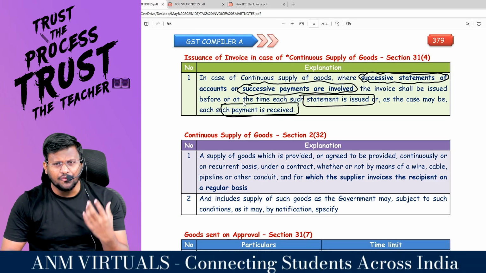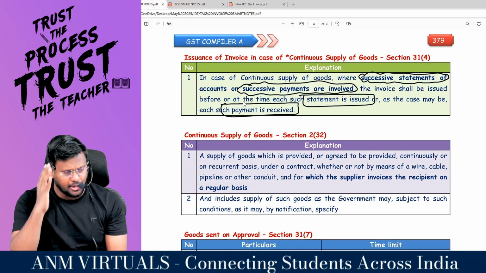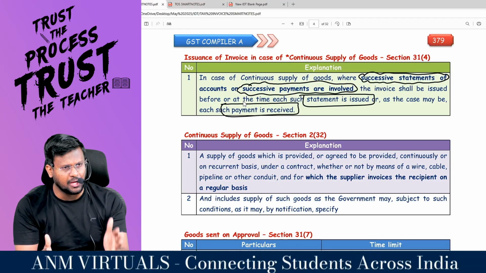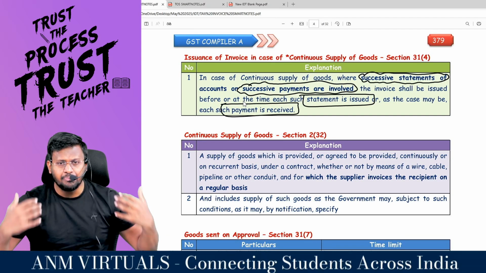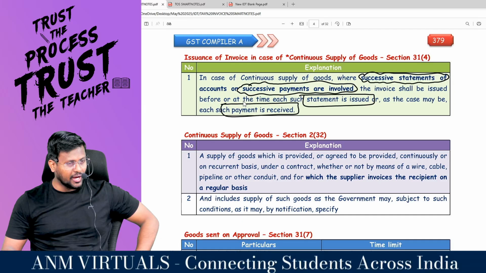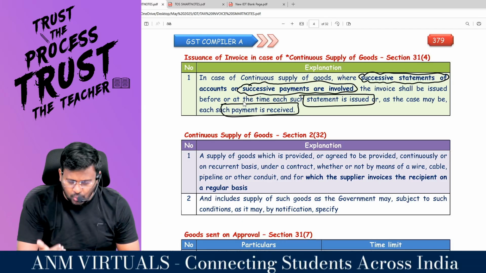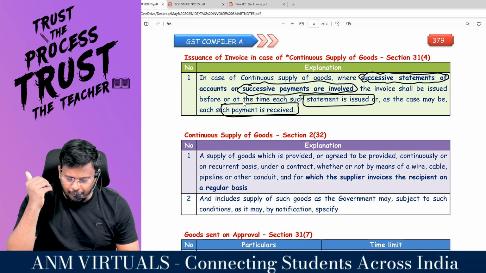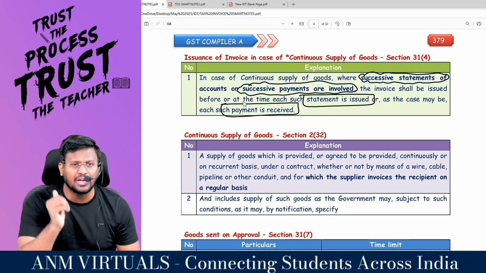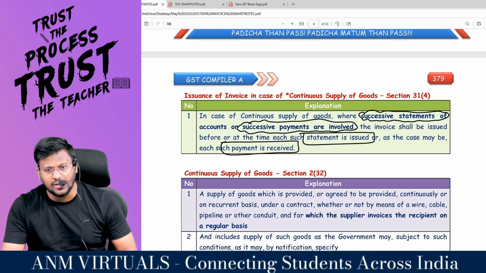Being a supplier of goods, you are supposed to raise the invoice on or before this successive statement of accounts or successive payment involved or received, as the case may be. So, this is the second scenario, that is section 31 subsection 4.